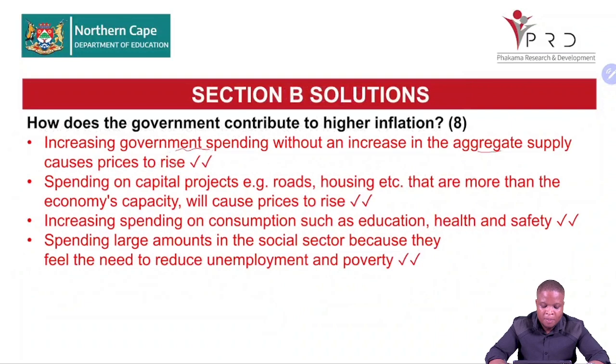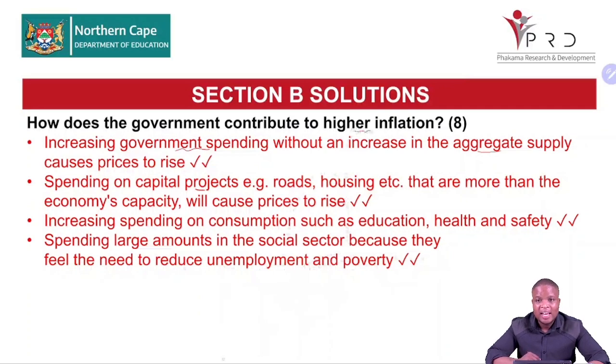Spending on capital projects, e.g. roads, housing, etc., that are more than the economy's capacity will cause prices to rise. So this is an increase in what government is spending as well. Increasing spending on consumption such as education, health and safety. Spending large amounts in the social sector because they feel the need to reduce unemployment and poverty. All of this can result in prices being high.